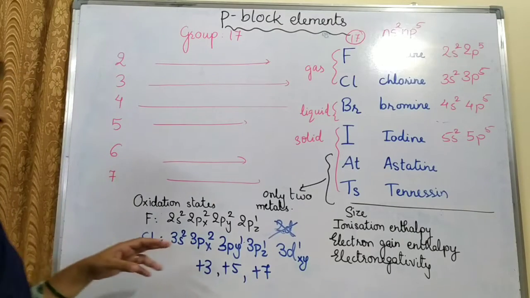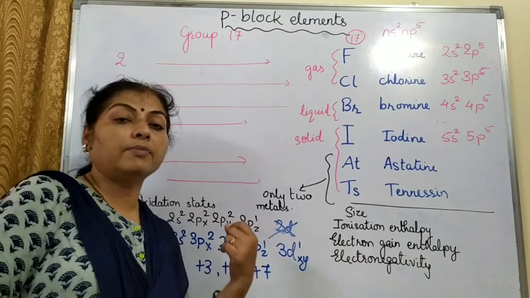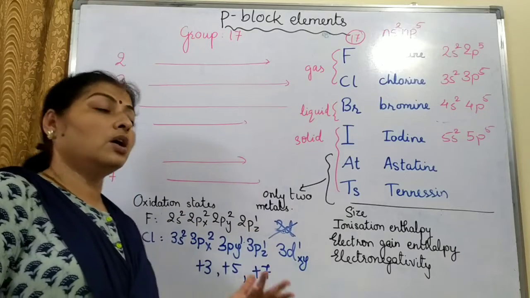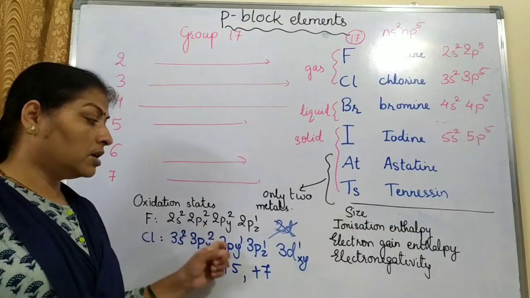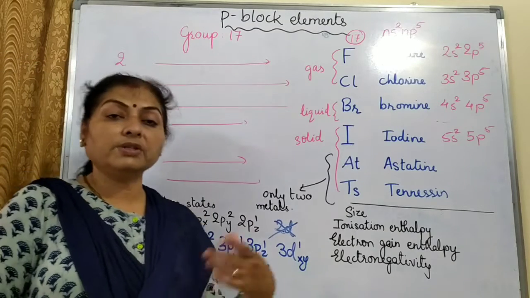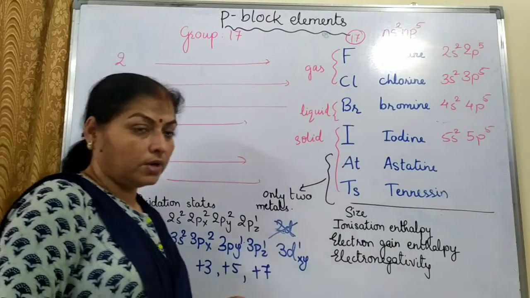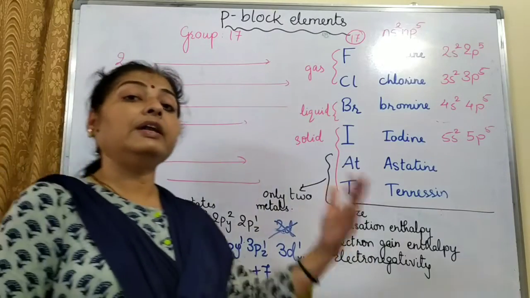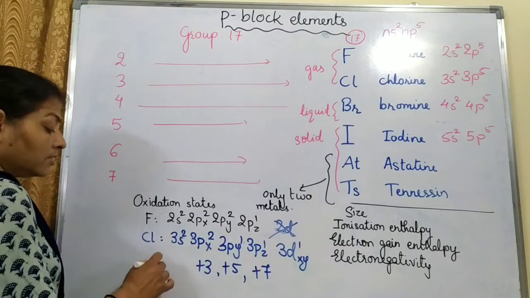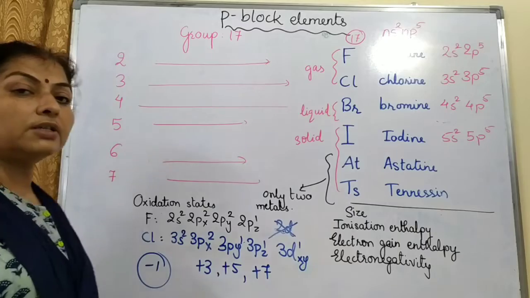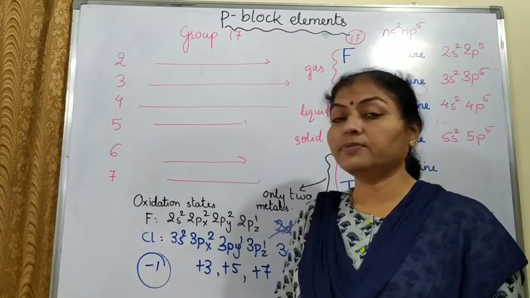Apart from this, if it is forming dative bonds, it can have plus 4 and plus 6 oxidation states also, because as you can see, there are unpaired electrons. So there can be dative possibilities, that every element can form a coordinate covalent bond. So there can be a variety of oxidation states. And apart from this, -1 is a very common oxidation state of all the elements of the 17th group. Why -1?